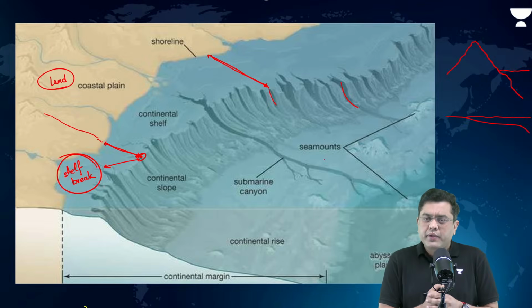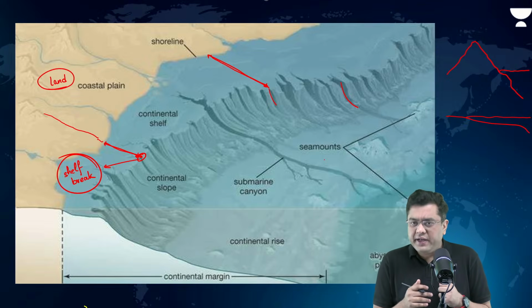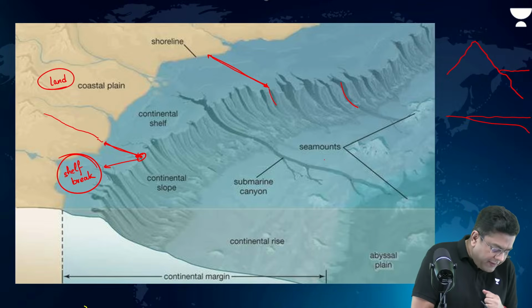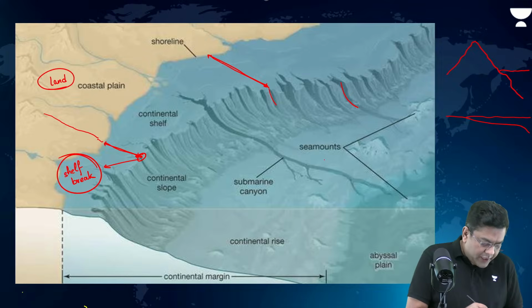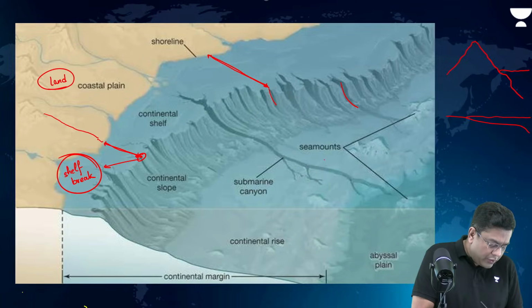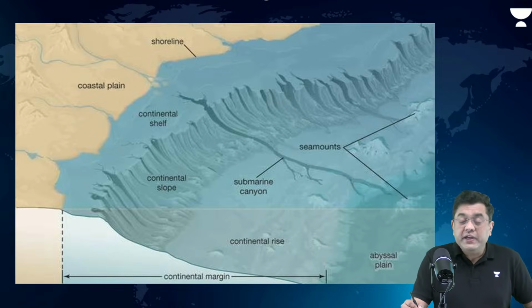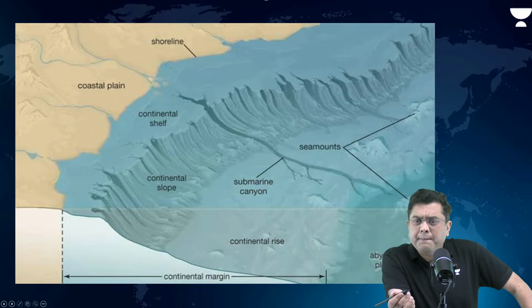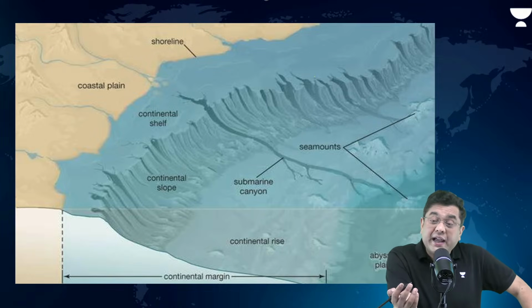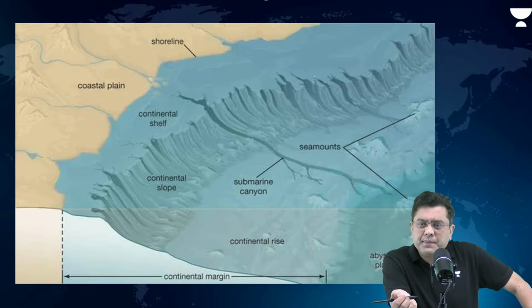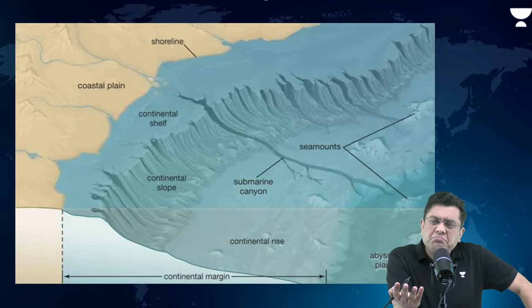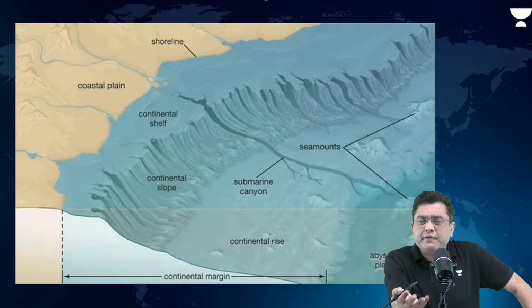Now, from this, another set of derivations. Whenever we talk about the shelf area, here sunlight is available, plants will grow, marine organisms will be there in large numbers. Let's suppose there is any kind of landslide or submarine slide.